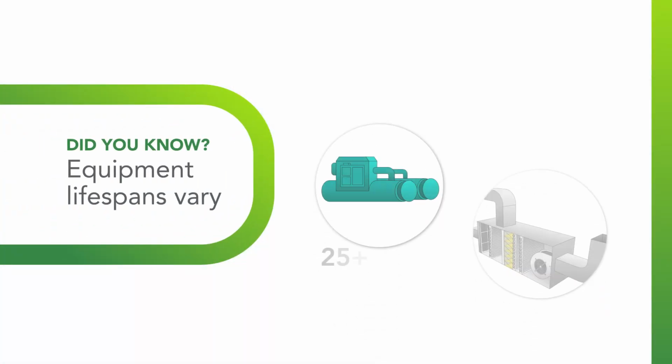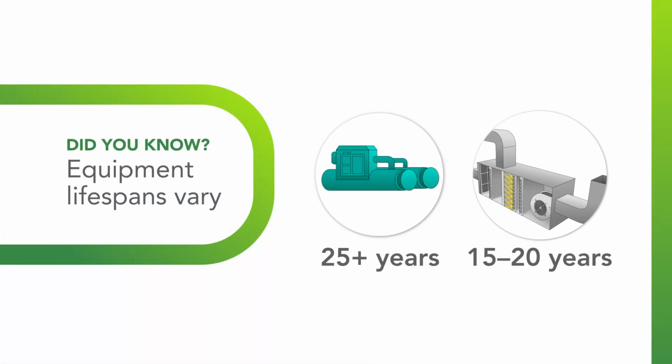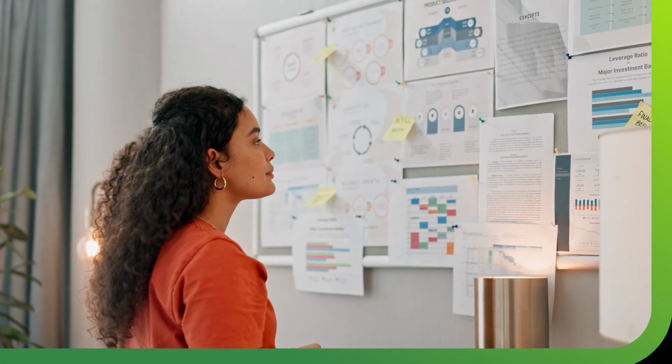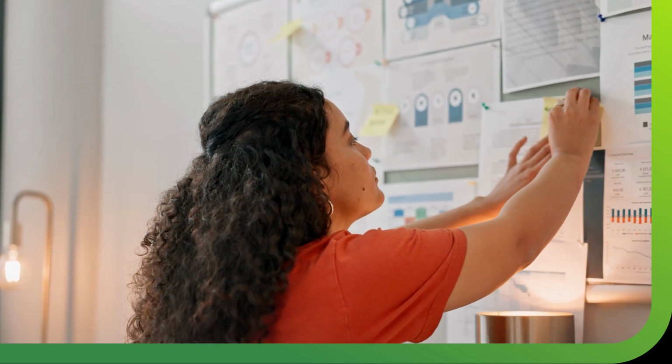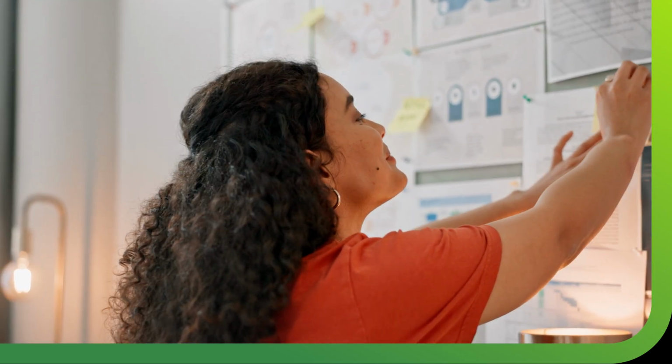Did you know some HVAC systems, like chillers, can last over 25 years with proper maintenance, while others, like RTUs, typically need replacement after 15 to 20 years? And let's not forget cost. Purchase and/or replacement costs, energy costs, and long-term maintenance costs all factor into the decision-making process.